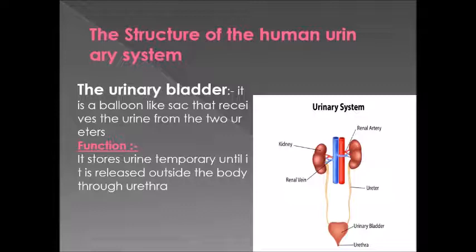Okay, do you understand now? We have three parts: the two kidneys that filter the blood, the ureters that connect the two kidneys with the urinary bladder, and the urinary bladder that stores urine until it is released outside of the body through the urethra.